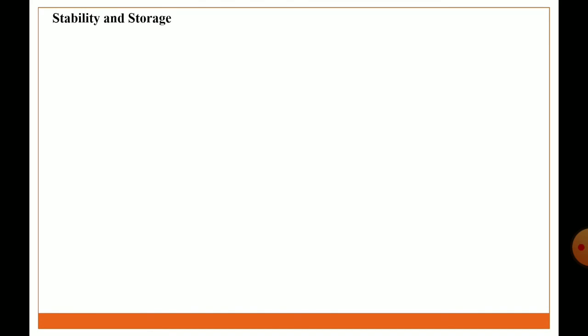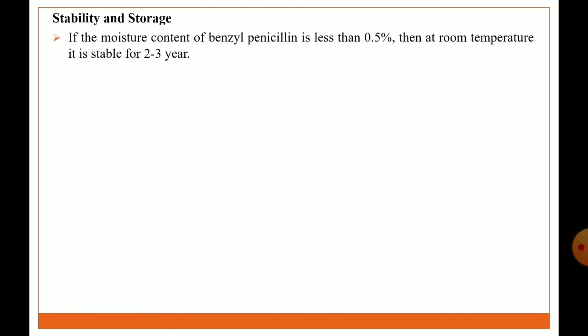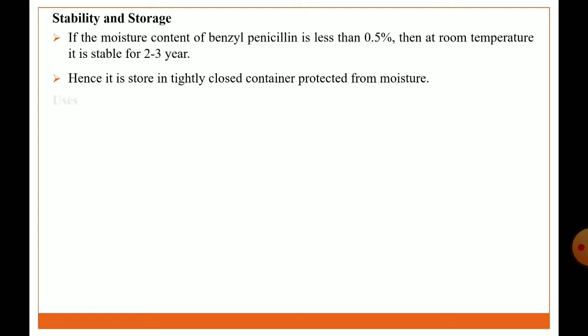Storage and stability. If the moisture content of benzyl penicillin is less than 0.5%, then at room temperature it is stable for 2 to 3 years. Hence it is stored in a tightly closed container, protected from moisture.